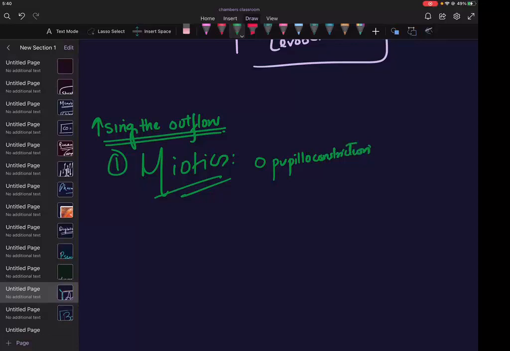So who can cause pupilloconstriction? Sympathetic or parasympathetic? Parasympathetic. Who is the neurotransmitter? Acetylcholine. What will you give here? But you won't give acetylcholine, you give analogs, directly acting cholinomimetics like pilocarpine.